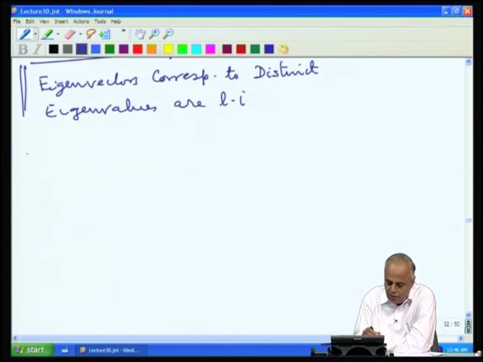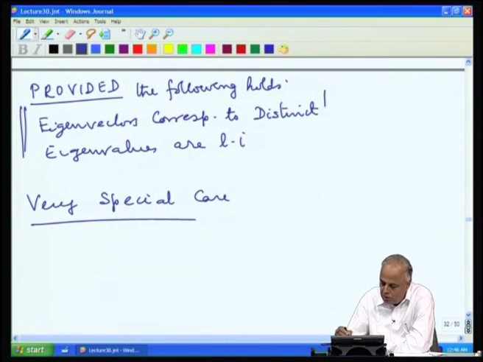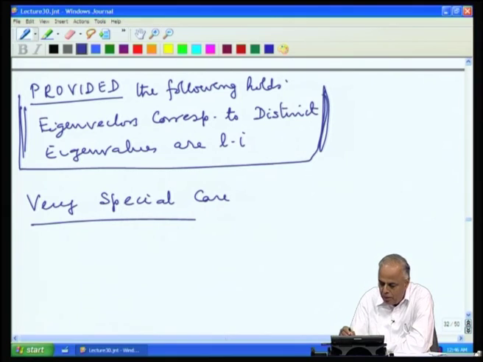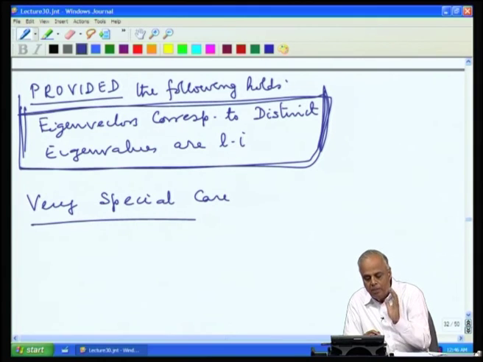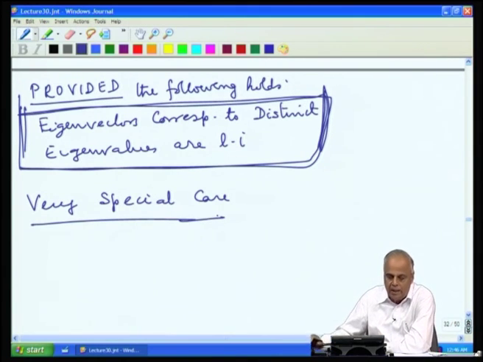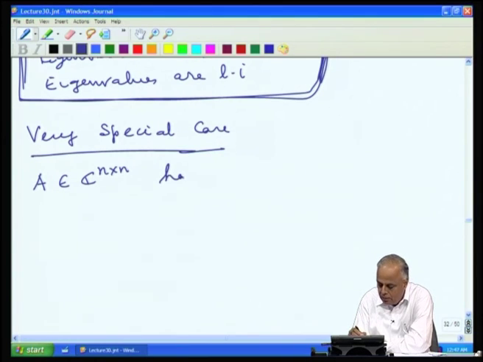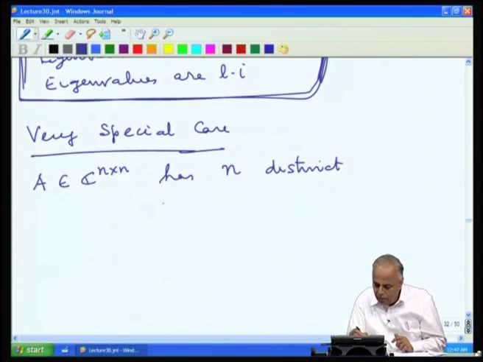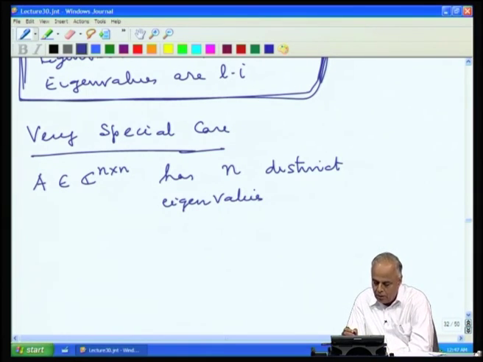Now, let us look at a very special case. So, before we do that, let us remember, therefore, this property that we have listed here is an important property which we have to prove, and we shall look at this property in the next lecture. But now let us look at a very special case. A very special case is A has n distinct eigenvalues, that is all the eigenvalues are distinct.